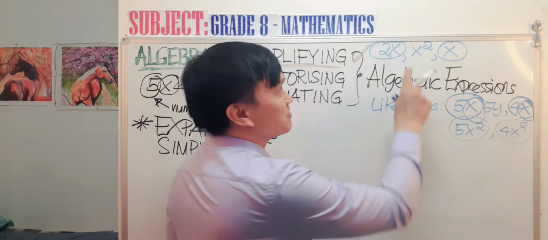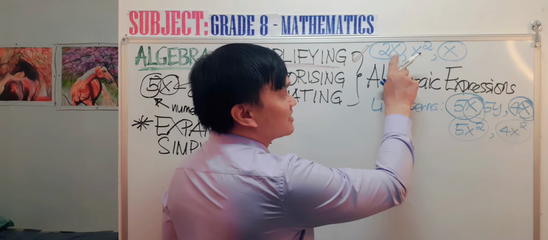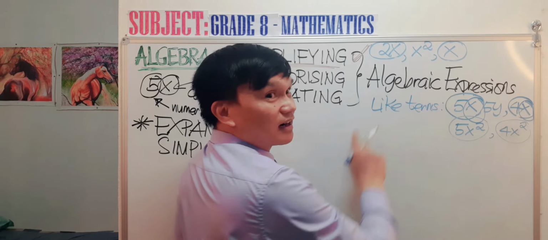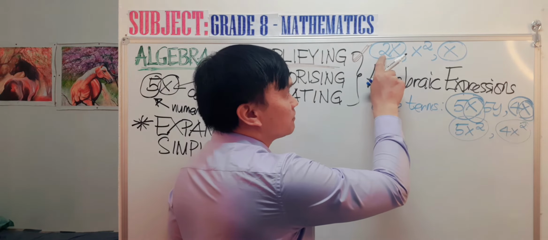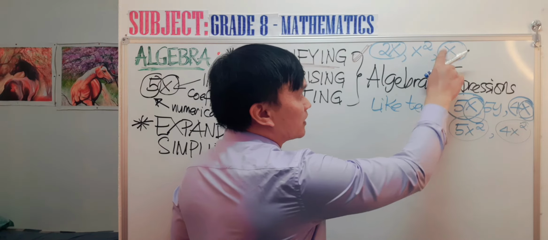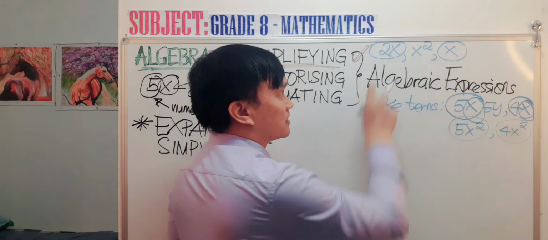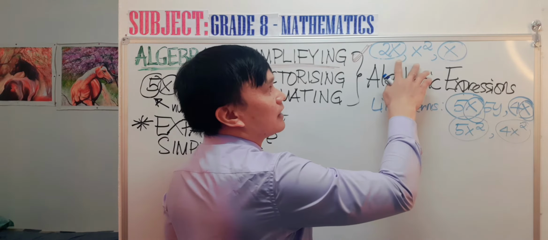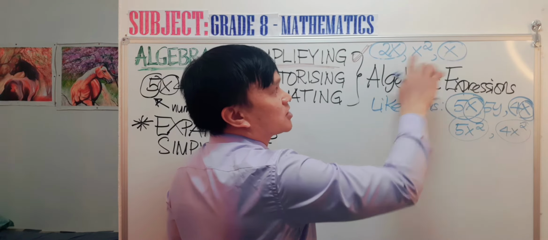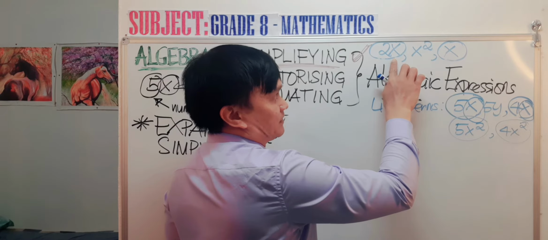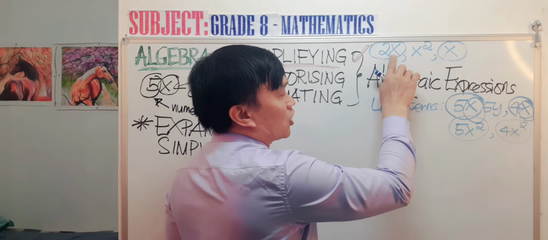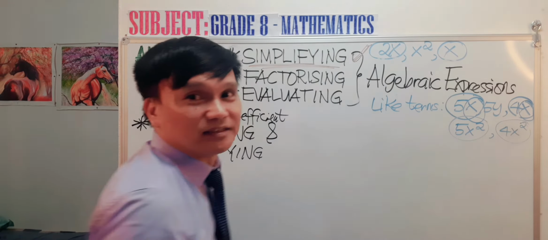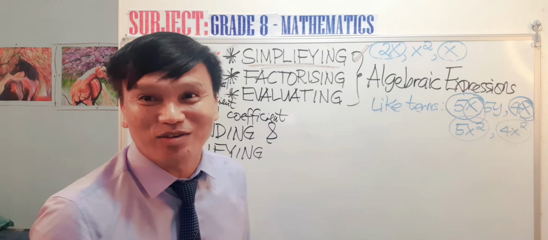They are like terms because this one is x and the other one is x, so the literal coefficients are the same, even if this one is 2 and the other one is 1 and the numerical coefficients are different. To check which algebraic expressions are like terms, you just have to check the letters, the literal coefficient. Do you understand it now?